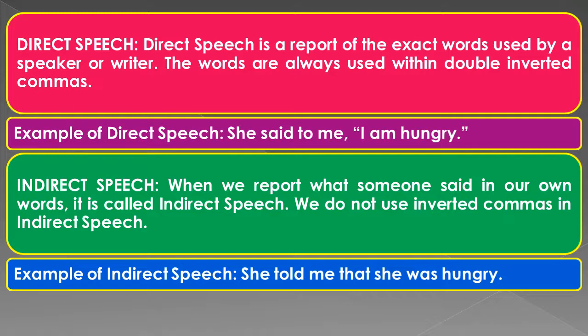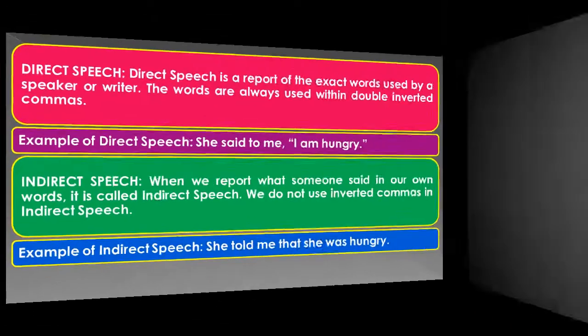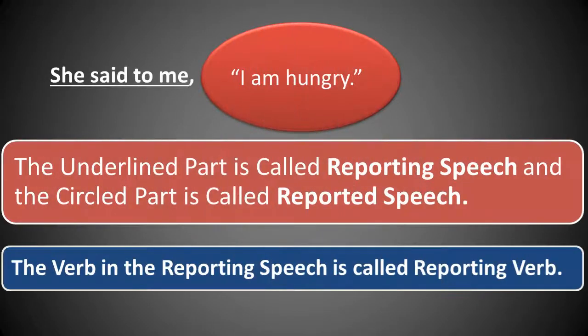Direct speech is when we use the exact words of the person who spoke or wrote something. It's called direct speech. And when we use the same words in our own language, or we use our own words without affecting the meaning, it's called indirect speech. As you can see on the screen, there is a sentence: She said to me, within double inverted commas, "I am hungry." I hope you have already guessed that it is an example of direct speech.